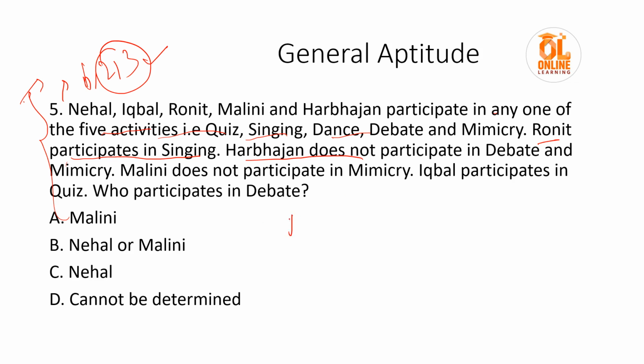Write all the names or only the initials, like Nehal N, Iqbal I, then Ronit, then Malini, then Harbhajan. And what are the activities? Quiz, singing. With D we have 2 things, so we will write DA for dance, and D for debate, and then mimicry. Ronit participates in singing, so match it. Harbhajan does not participate in debate and mimicry. Malini does not participate in mimicry. Iqbal participates in quiz.